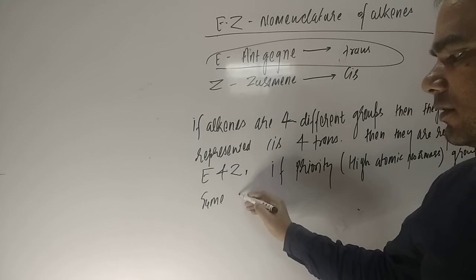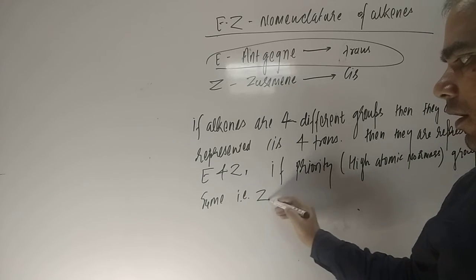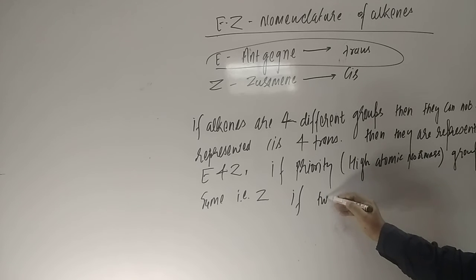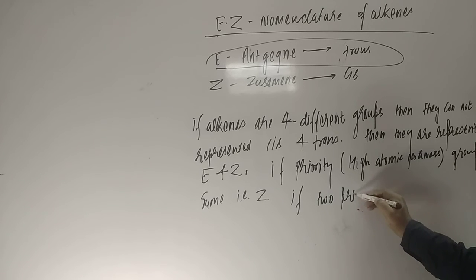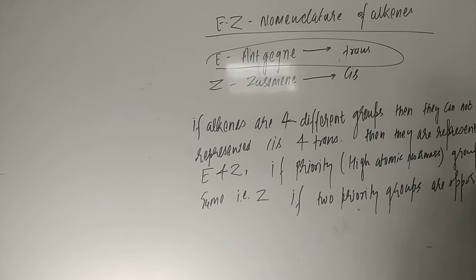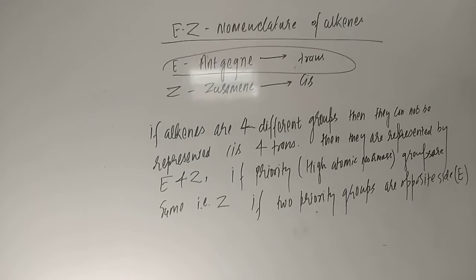So that is Z, okay. If two priority groups are on the opposite side, students, then that will be the E, okay. So that is how we can understand the E and Z forms, students.